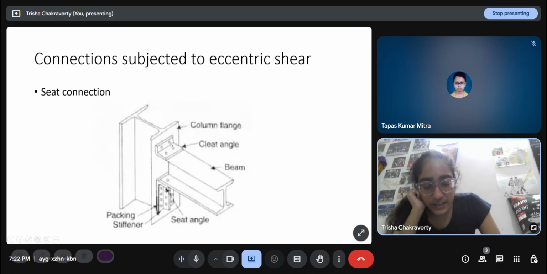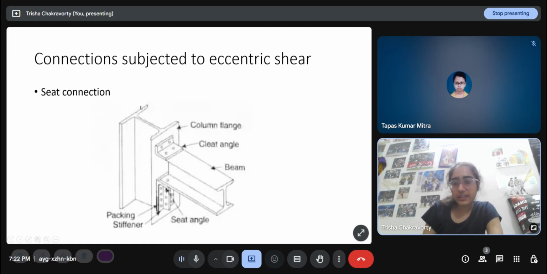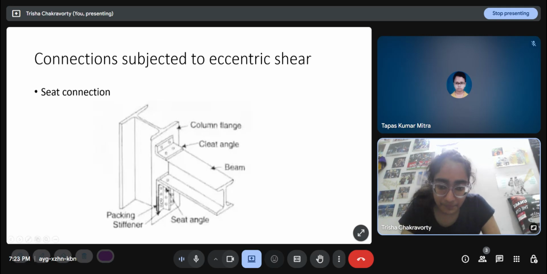There is something called a seat connection. These are called seat angles or cleat angles. Let's look at this structure. This is an I section placed vertically, so it acts as a column. Then this is another I section placed horizontally, so it acts as a beam, and the beam is attached to the column using these seat angles. The angle is bolted to the beam and to the column, so effectively the angle is joining the two members.